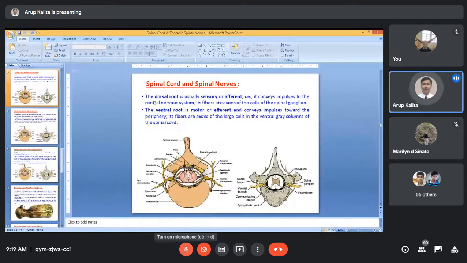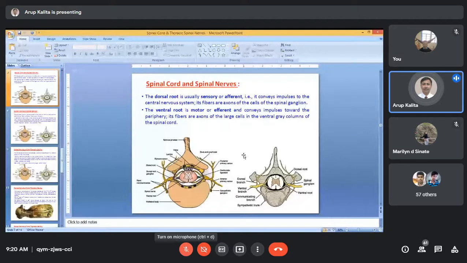The dorsal root is usually sensory or afferent, that is, it conveys impulses to the central nervous system. Its fibers are axons of the cells of the spinal ganglion, whereas the ventral root is motor or efferent and conveys impulses towards the periphery. Its fibers are axons of large cells in the ventral gray column of the spinal cord. In very simple terms, as I already told you, the dorsal root is sensory or afferent, and the ventral root is motor or efferent.